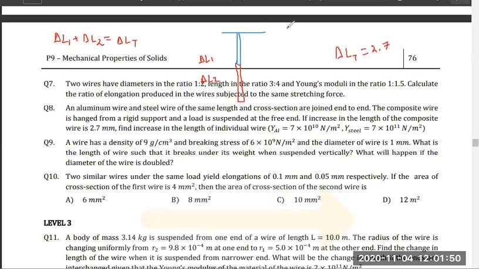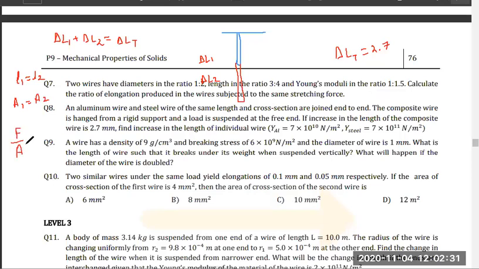Now, what else do we know? We know that L1 is equal to L2, which is given, because it is given as same length and cross section area. So A1 is equal to A2. It is also given. Now, tell me, can you calculate delta L in terms of L1, L2, A1, A2? So we have a formula. What formula?